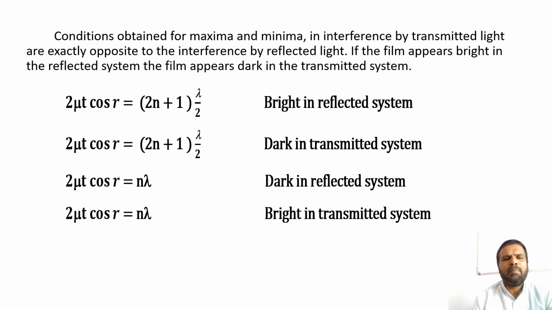If the film appears bright in the reflected system, the film appears dark in the transmitted system. 2 mu t cos r is equal to bracket of 2n plus 1 bracket complete into lambda by 2: the film appears bright in a reflected system and dark in a transmitted system. 2 mu t cos r is equal to n lambda: the film appears dark in a reflected system and the film appears bright in a transmitted system.